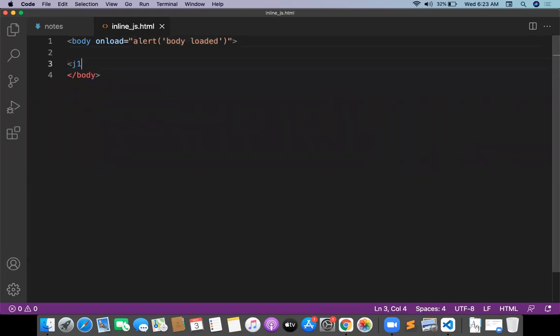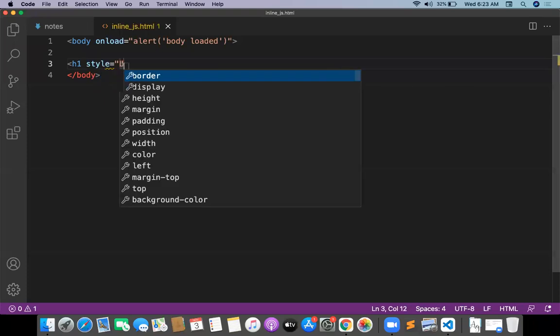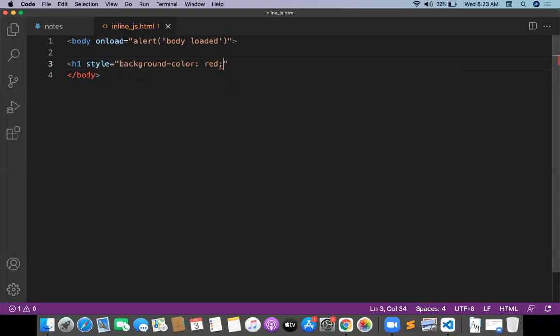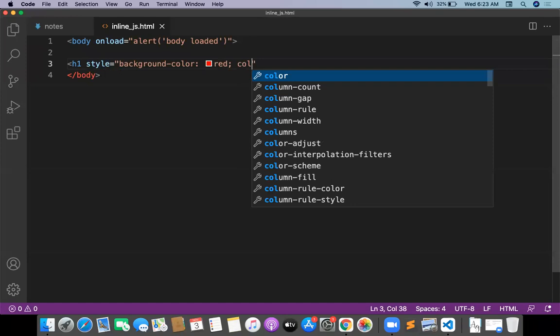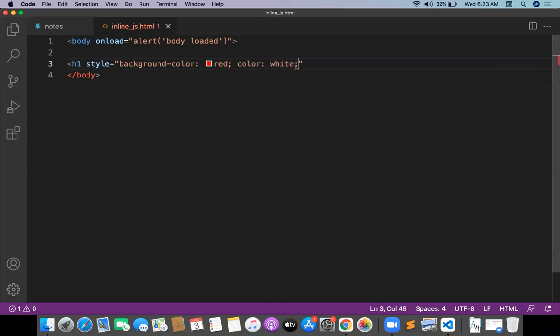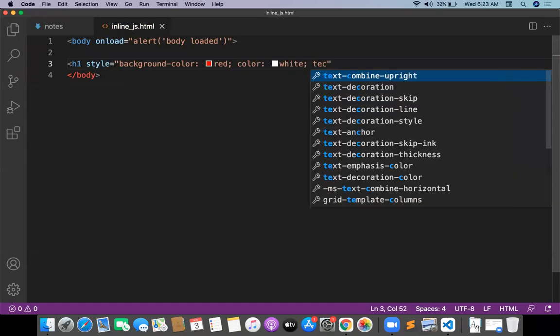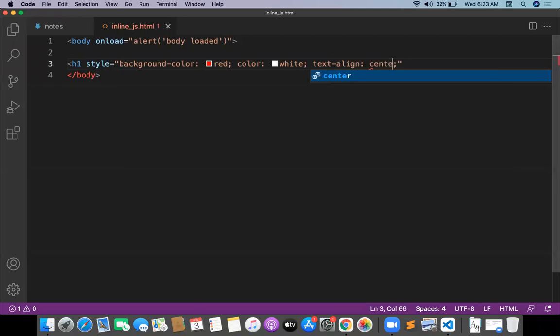Then I will write an h1 tag. H1 style background color red, color white, and text align center. And this is h1, something like full stack. So this is my h1 now.